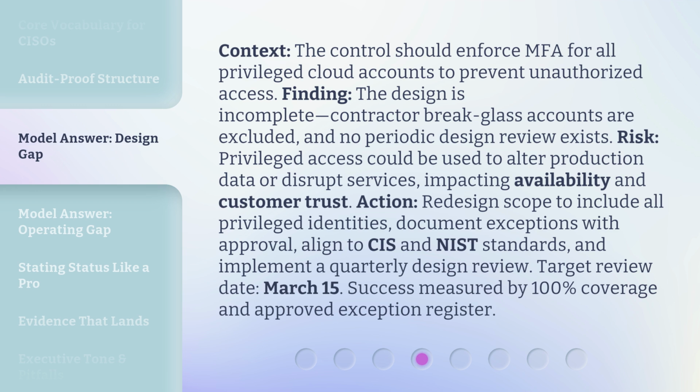Action. Redesign scope to include all privileged identities, document exceptions with approval, align to CIS and NIST standards, and implement a quarterly design review. Target review date, March 15th. Success measured by 100% coverage and approved exception register.